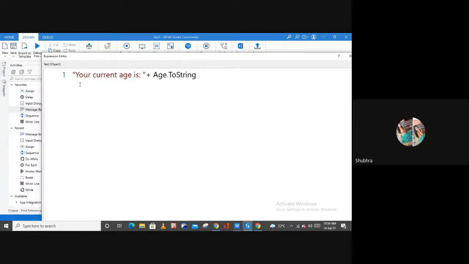Right, so this is what I have written in my message box. Your current age is, and then age dot ToString, right? As you can see, this particular thing, "your current age is", is a string value. So I have to put this string inside of double quotation marks. If you want to write any message or any sentence inside of your message box, write line activity, or any activity, you have to put those string values inside of double quotation marks, right?